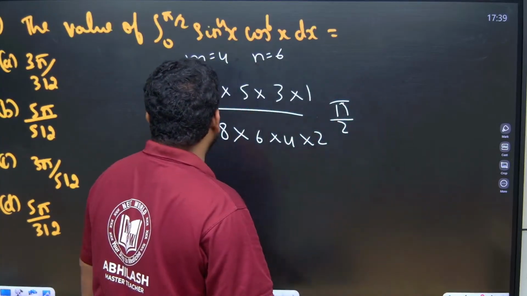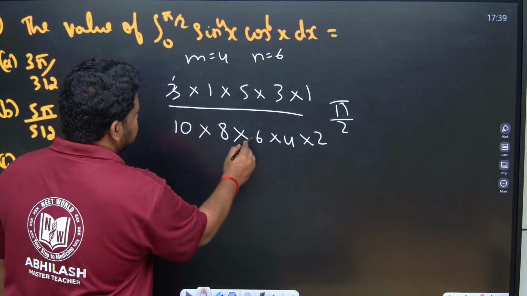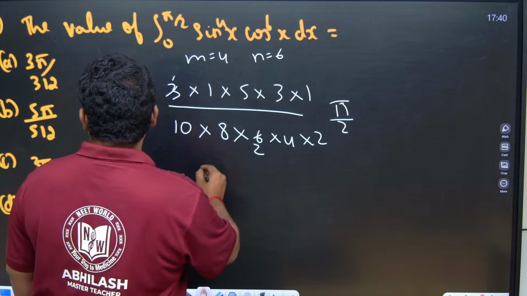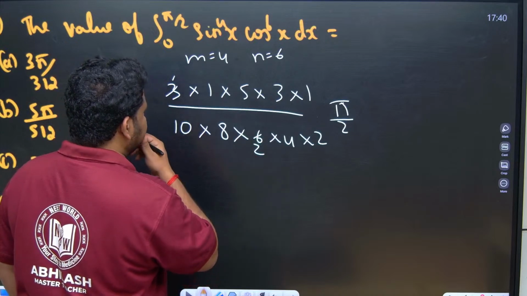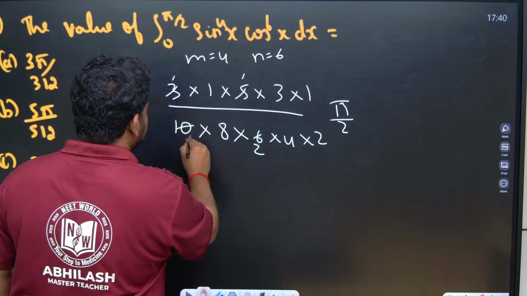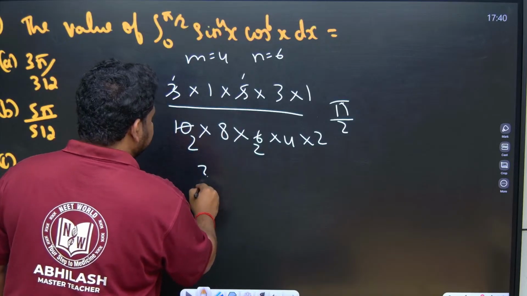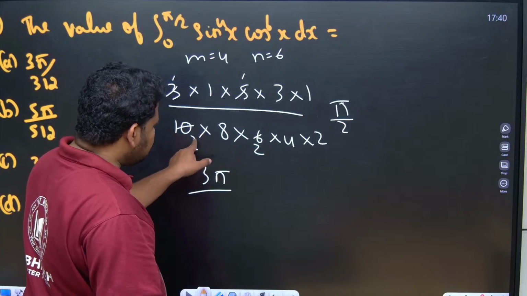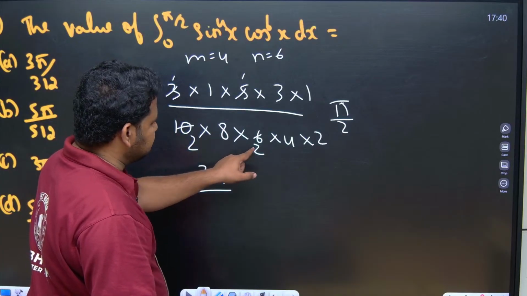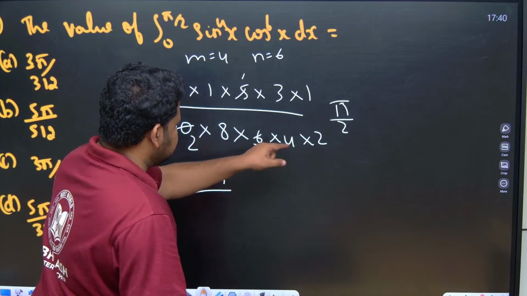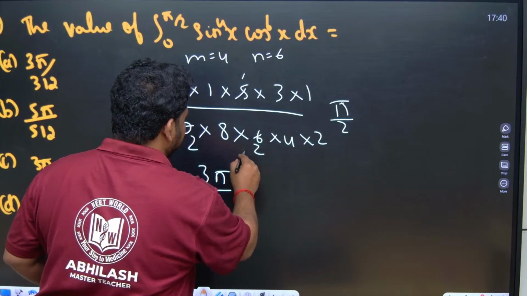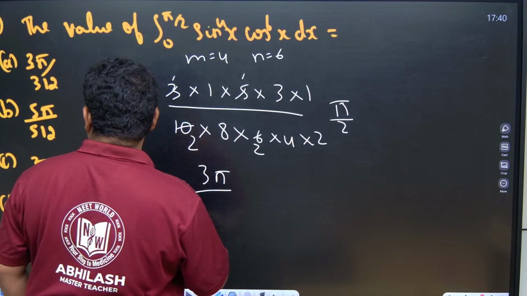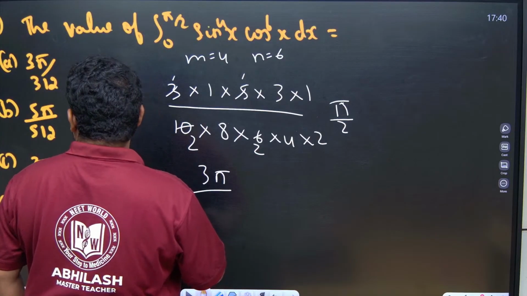So, what will I get here? Let us see. In the numerator, 3 1s are 3, 3 2s are 6. Further, 5 3s are 15, 5 1s are 5. So, this becomes 3 pi by, in the denominator, 2 8s are 16, 16 2s are 32. 4 2s are 8, 8 into 8 is 64, 64 into 2 is 128, 128 into 2 is 256.